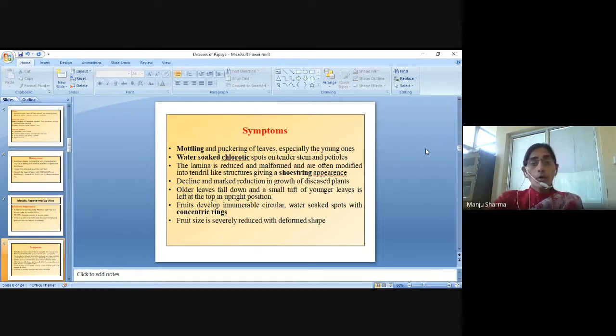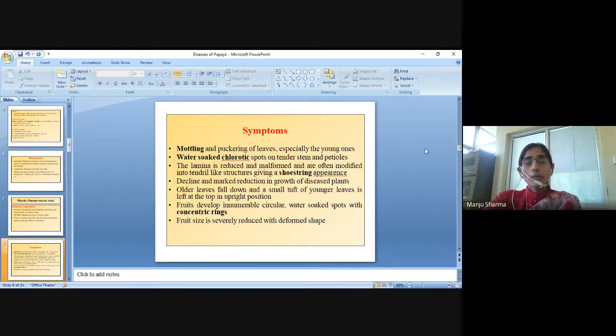Symptoms: mottling and puckering of leaves, especially the young ones, and water-soaked chlorotic spots on tender stem and petioles. The lamina is reduced and malformed and often modified into tendril-like structures, giving a shoestring appearance.